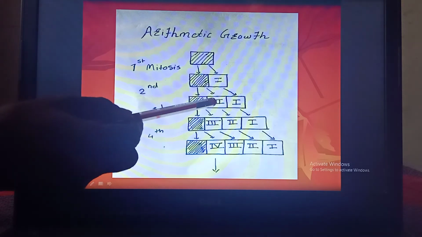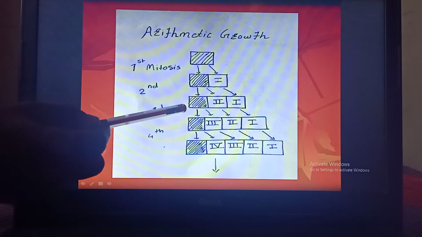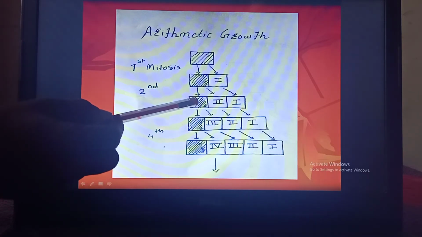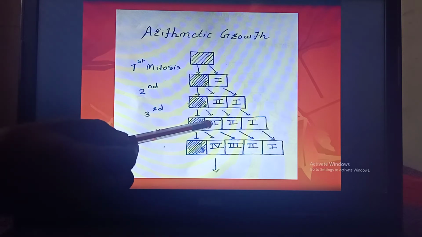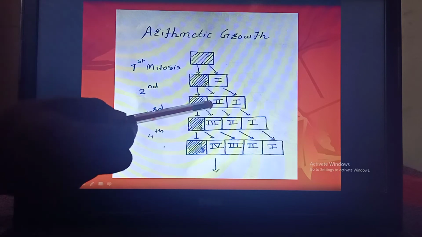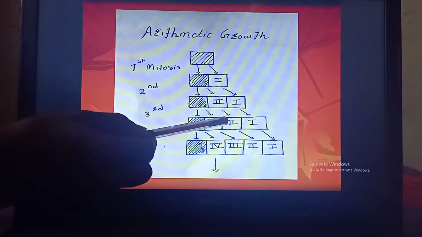When it gets added, the first cell is pushed away. Then again the dividing cell divides by third mitosis, and from the single cell, two daughter cells are formed, in which one cell takes part in the next division and the other is pushed to perform the specific function.